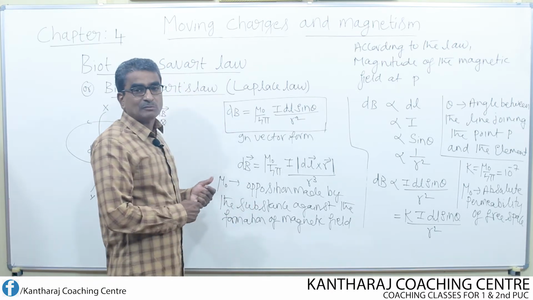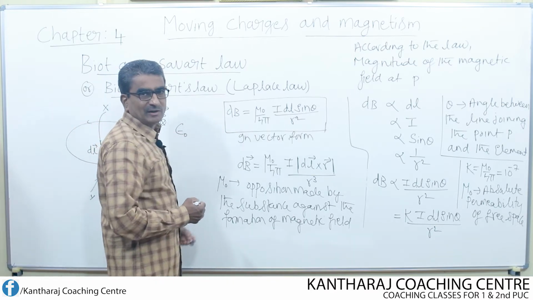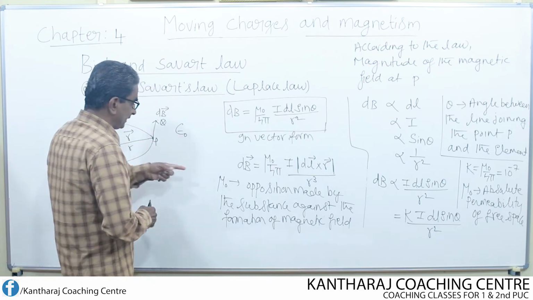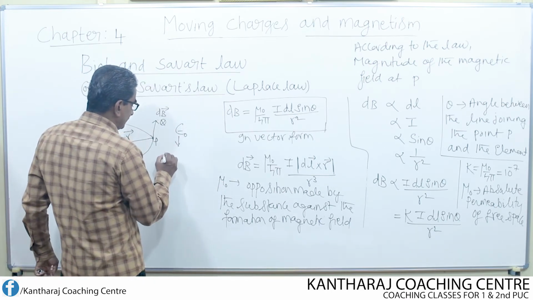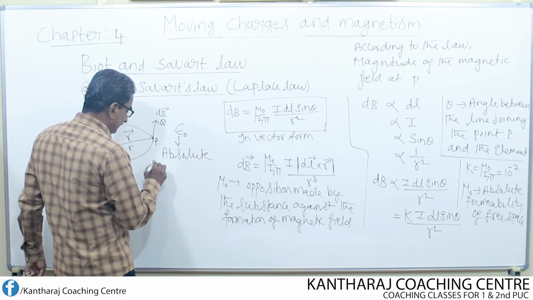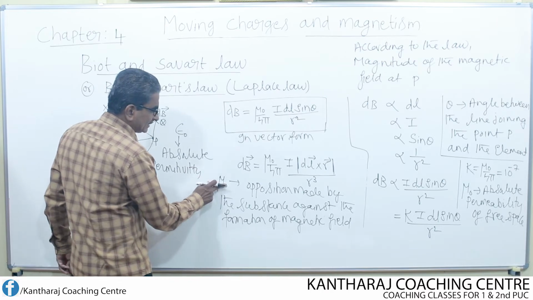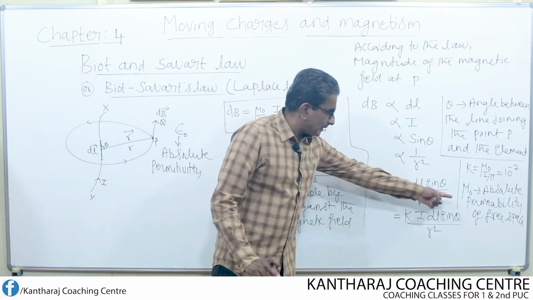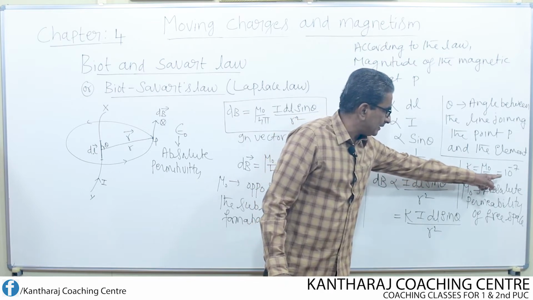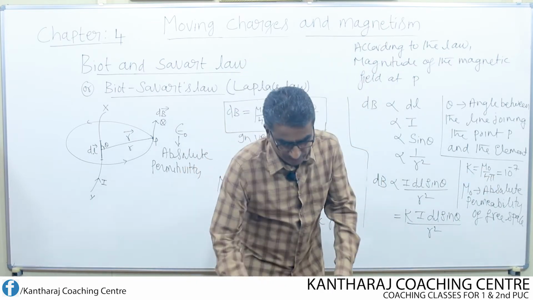Because we come across one more term that is known as permittivity. You have already explained about this. This is known as the absolute permittivity of free space, whereas this is nothing but the absolute permeability of free space, whose value is given by mu naught over 4 pi equal to 10 to the power of minus 7. Mu naught over 4 pi is 10 to the power of minus 7.